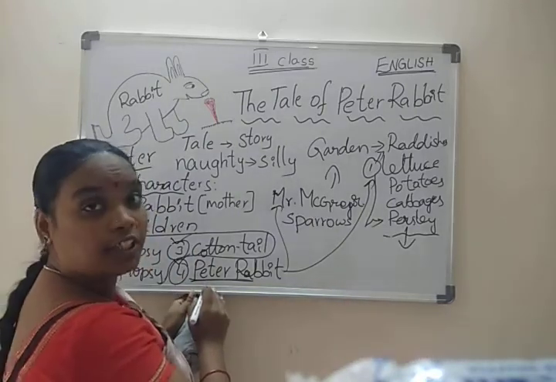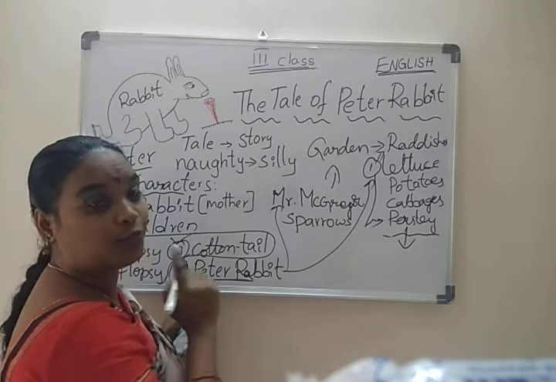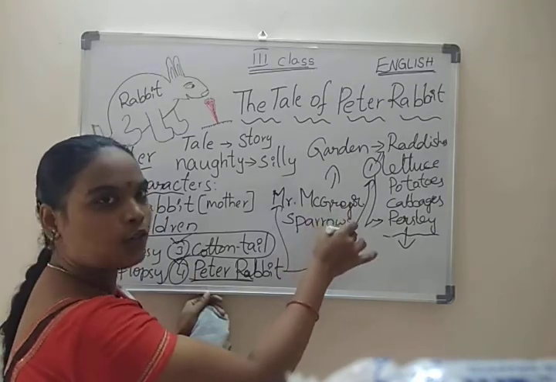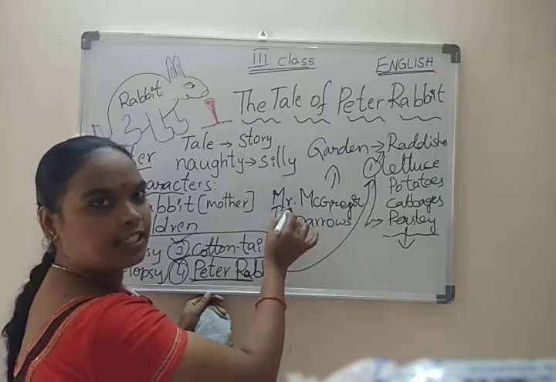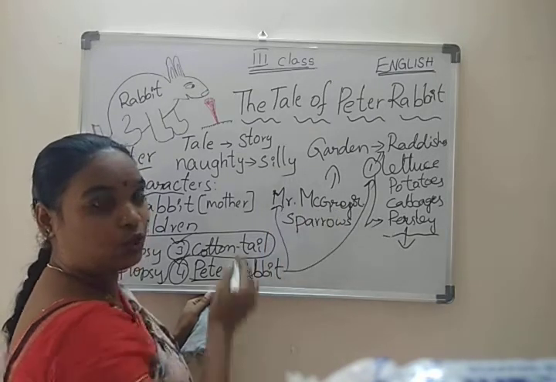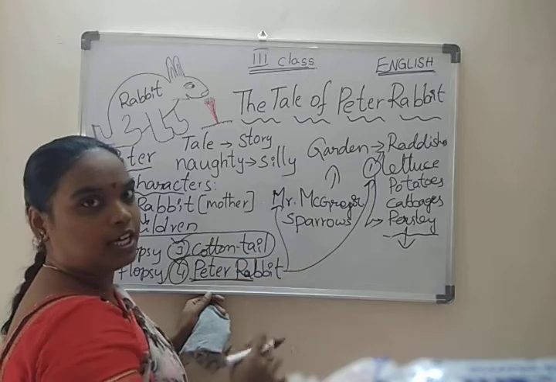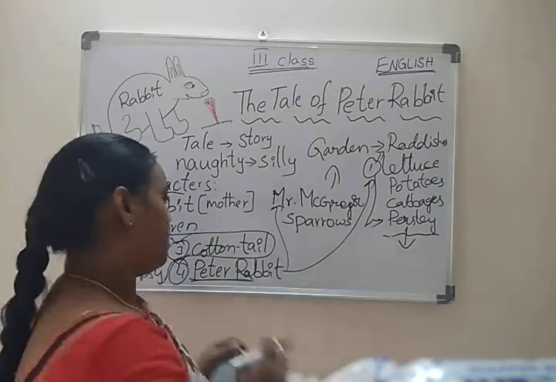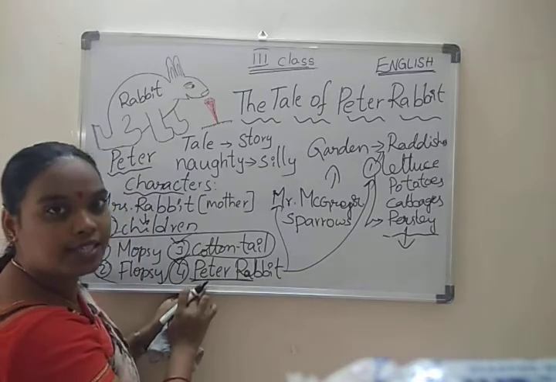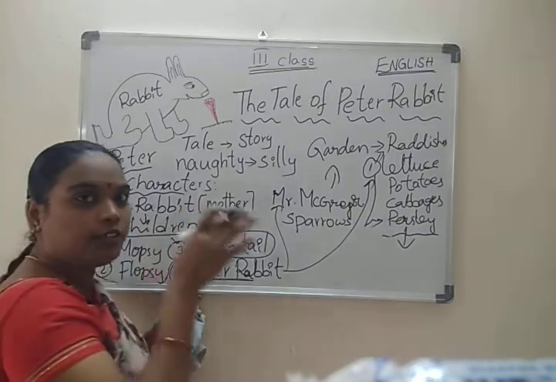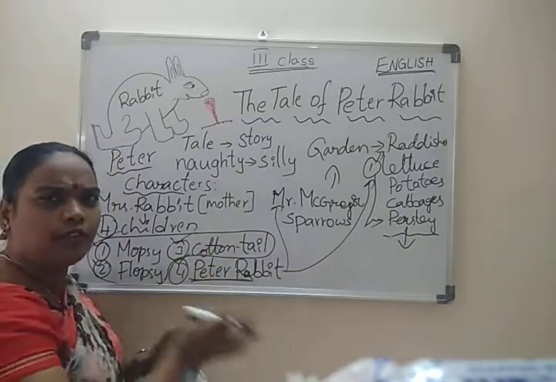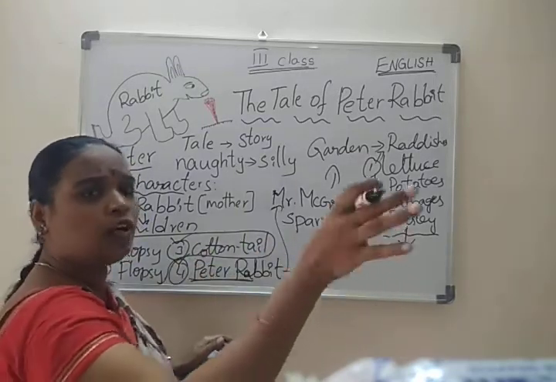Then Peter started running. Why? He ate all these things, no? Mr. McGregor is the owner of the garden, so he ran after him. Peter started running and wanted to escape. By the way, he went through all places.